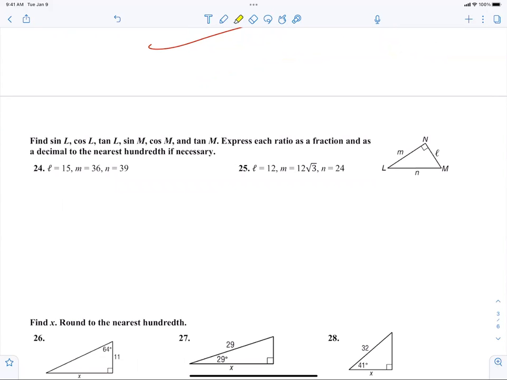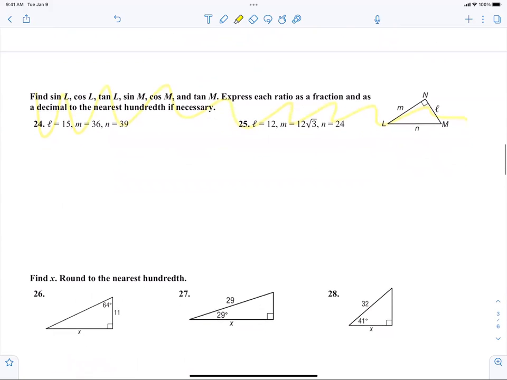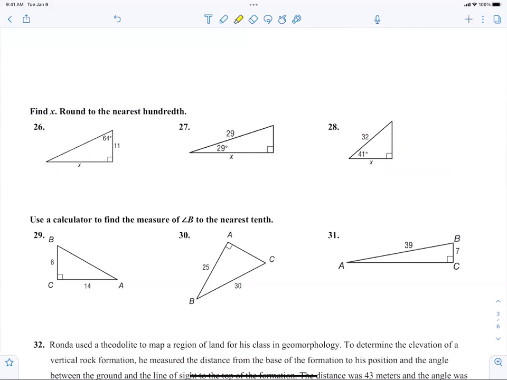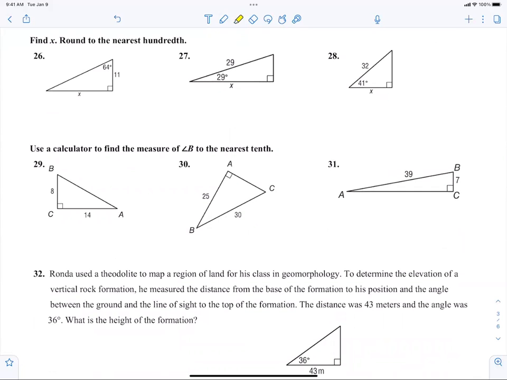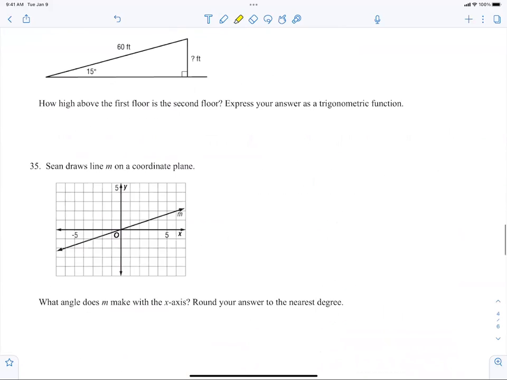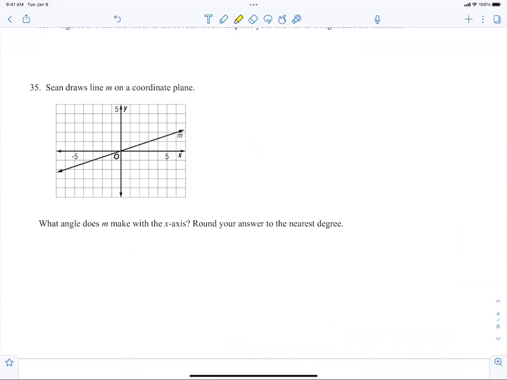Listen to me. 24 and 25. Did I assign that yesterday? No. I don't care if you do that anymore because that's just so repetitive, but some of you might need it. If you think you need it, write it out. But you can't really do the problems if you don't know the relationships. Do we agree with that? Here, 26, 27, 28, same thing. 29, 30, 31, same thing. 32. These are all just shapes now. I want everybody to go to 35.